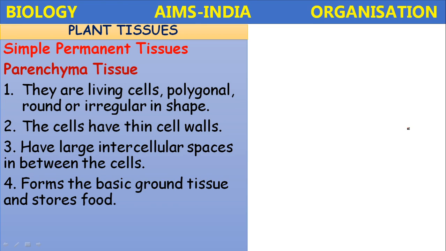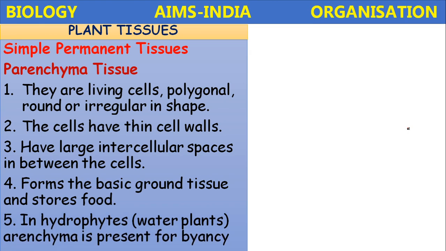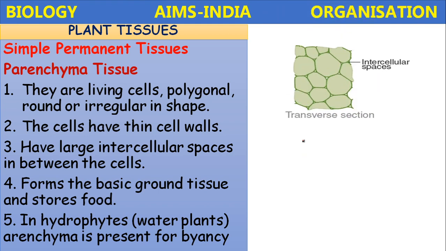So parenchyma is also called the fundamental tissue of the plant, because almost all parts of the plant consist of this parenchyma tissue. Okay, in hydrophytes or water plants, the parenchyma stores the air and is called aerenchyma. It helps in buoyancy, meaning the free floating water plants or hydrophytes float on the surface of water because of this aerenchyma, a kind of parenchyma tissue.